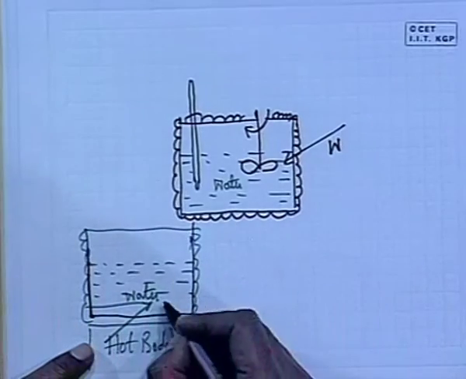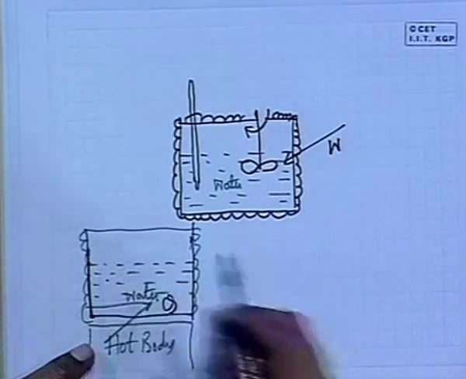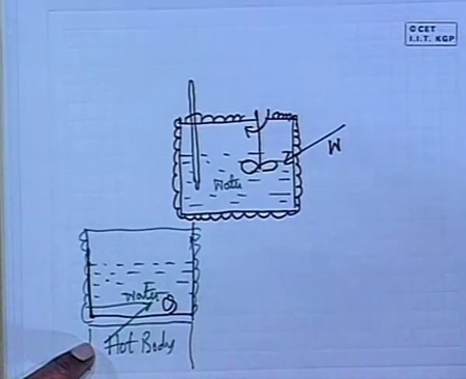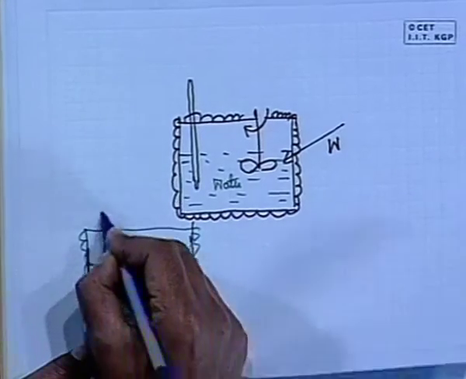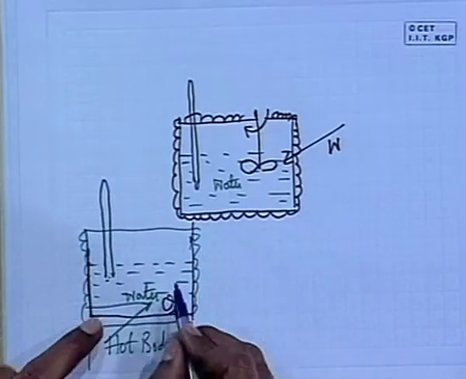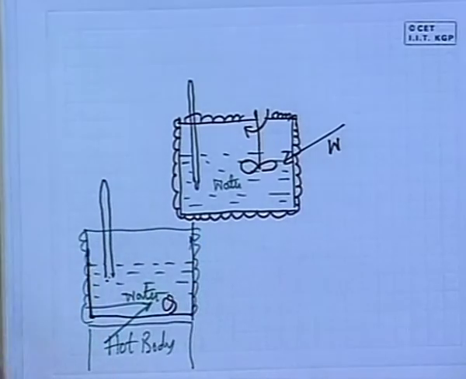And what he found is that the same temperature rise can be observed by giving a calculated amount of heat, and the same change of state.